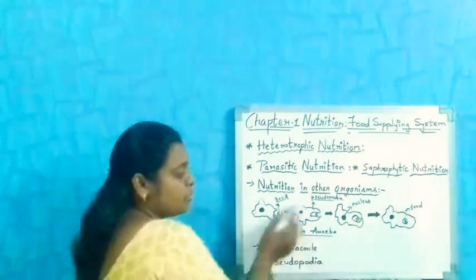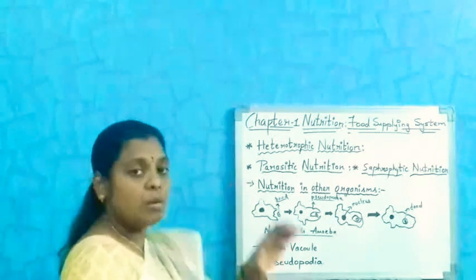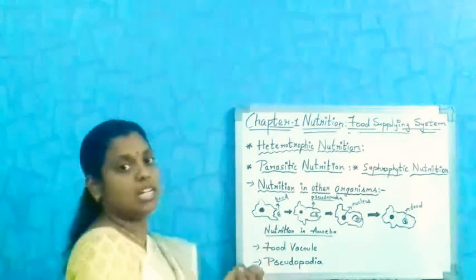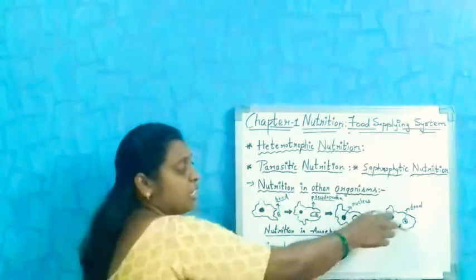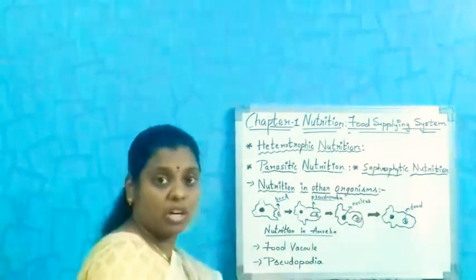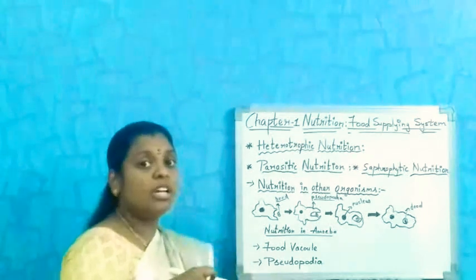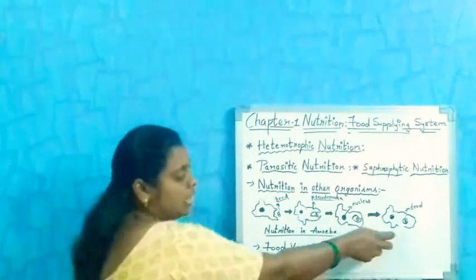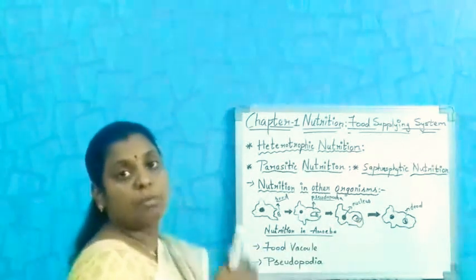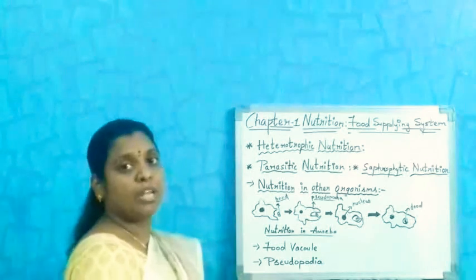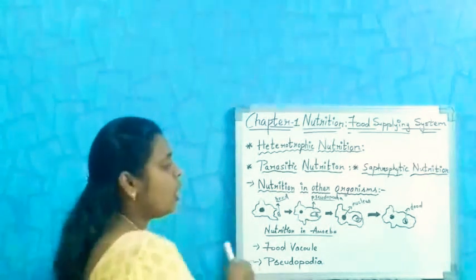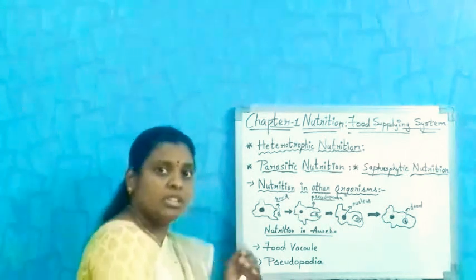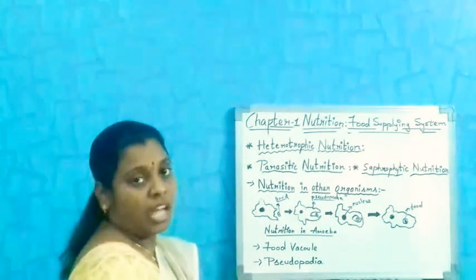So here no specific organelles are there. The cell body is only able to take in the food particles. Whatever waste materials are present, the excess amount of water after digesting the food, are also excreted out through this selectively permeable membrane, that is the cell membrane only. There is no organelle in the amoeba for the process of digestion and excretion.